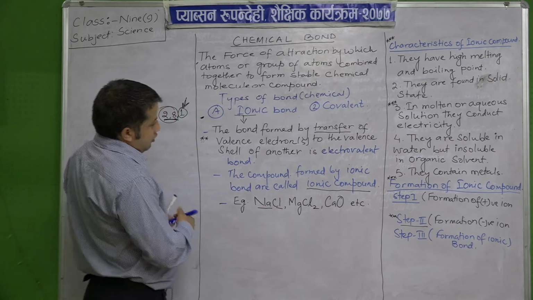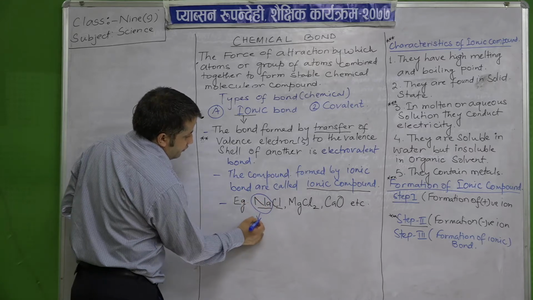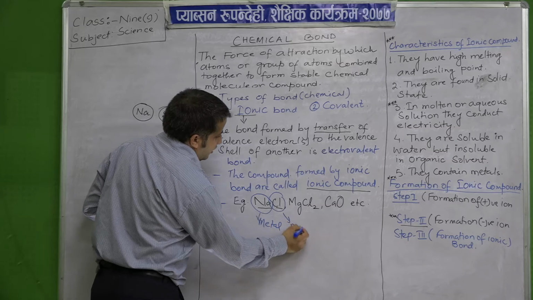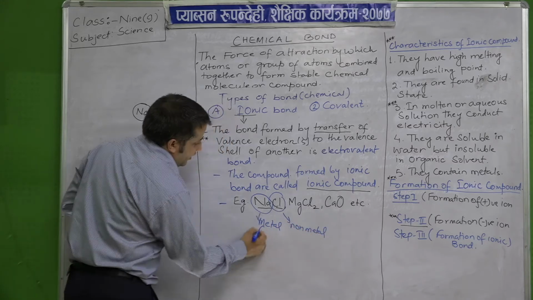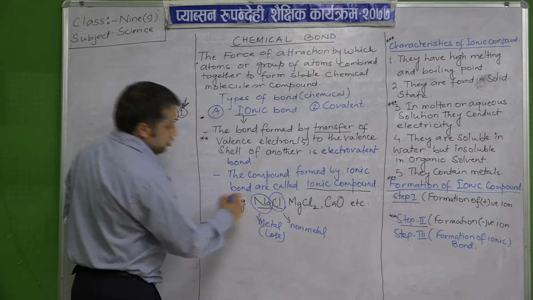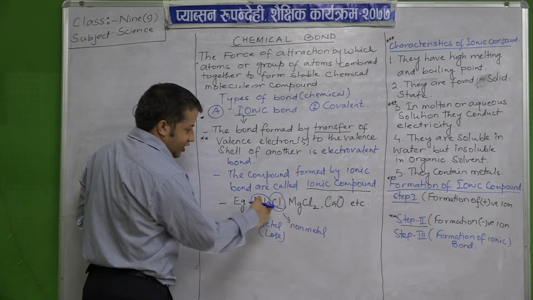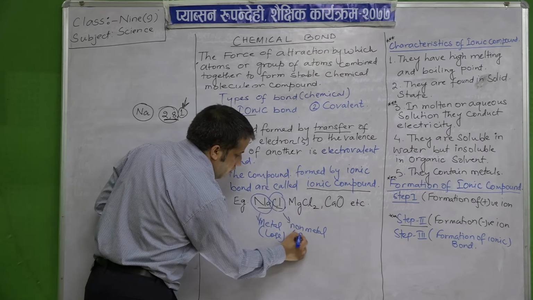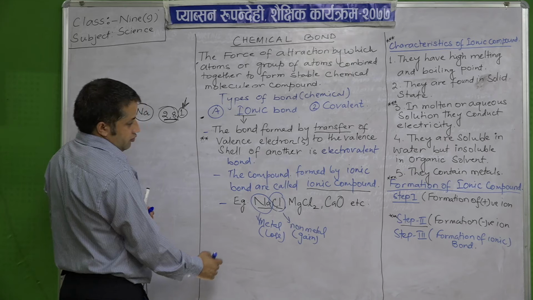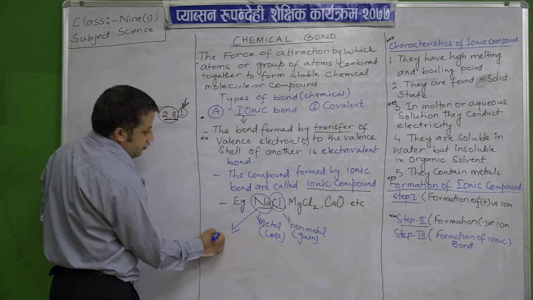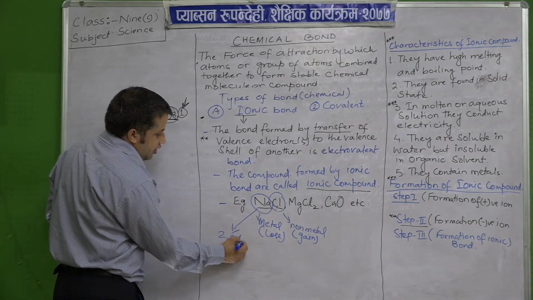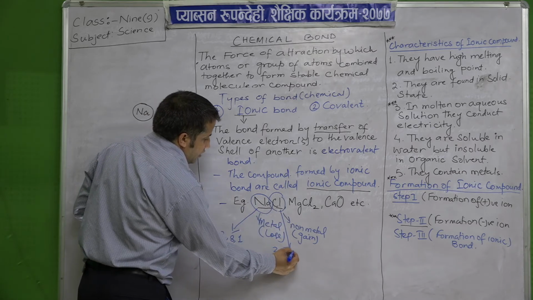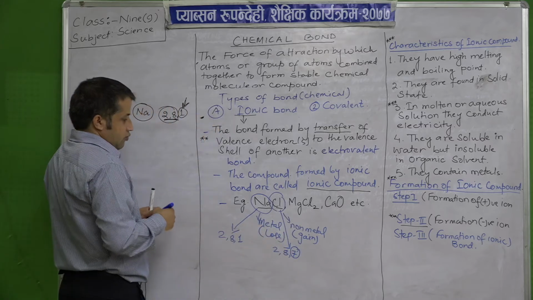So metal will lose electron to another one. Which element is the partner? Chlorine. So chlorine will gain the electron because sodium has electronic configuration of 2, 8, 1, whereas chlorine has 2, 8 and 7. So it requires 1 electron.